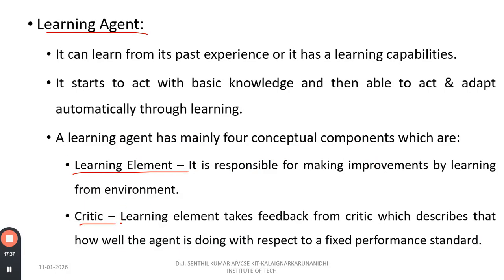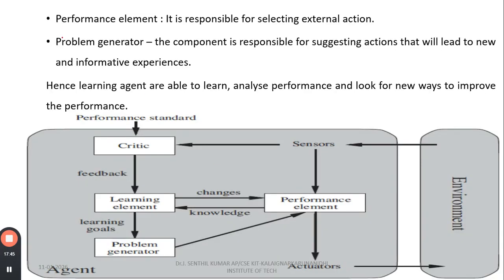The learning element takes the feedback from the critic, which describes how well the agent is doing with respect to the performance standard. The performance element is responsible for selecting the external actions. The problem generator is responsible for suggesting actions that will lead to new and informative experiences. Hence, learning agents are able to learn, analyze performance, and look for new ways to improve performance. So this one we are calling learning agents.